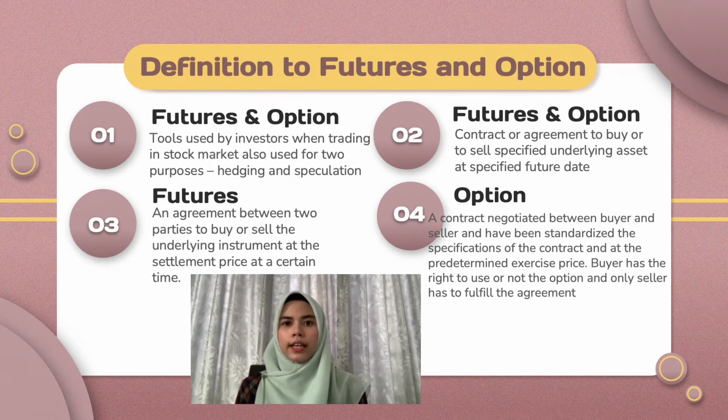A future is an agreement between two parties to buy or to sell an underlying instrument at a settlement price at a certain time. Lastly, an option is a contract negotiated between buyer and seller, with standardized specification of the contract and a predetermined exercise price. The buyer has the right to use or not use the option, and only the seller has to fulfill the agreement.